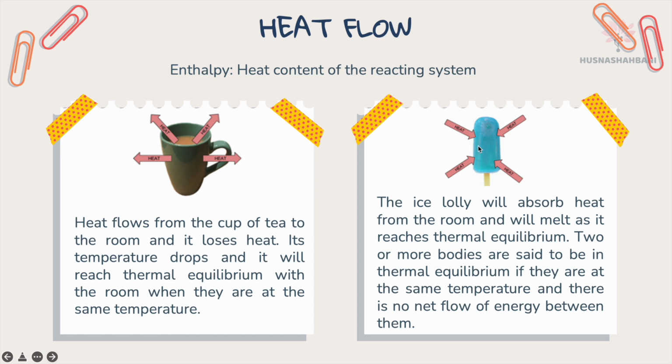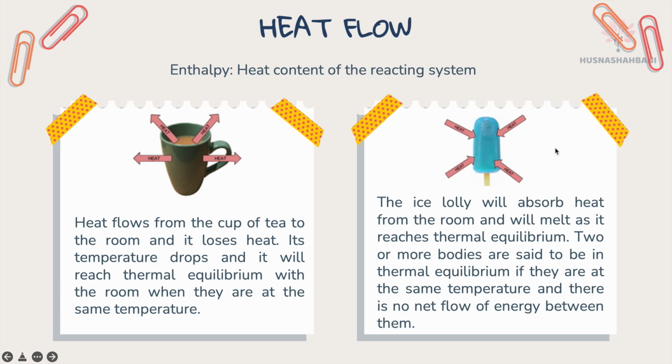This means the ice slowly will keep absorbing heat until the temperature of the surrounding is the same as the temperature of the ice slowly. There is no net flow from the surrounding to the ice slowly or from the ice slowly to the surrounding. That's what it means by no net flow of energy between them.